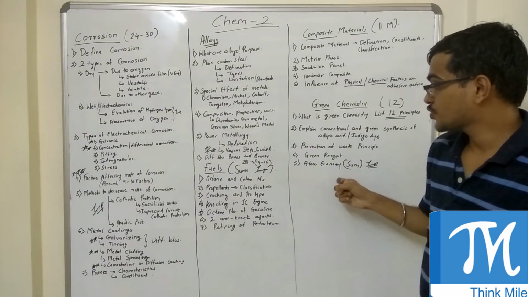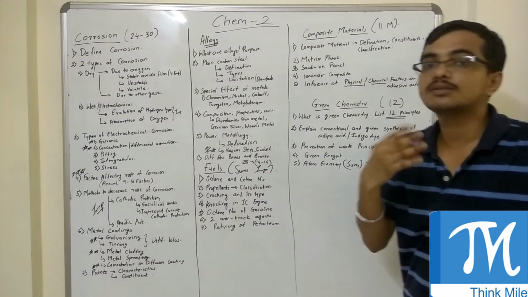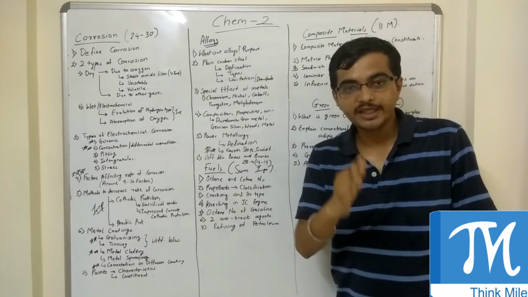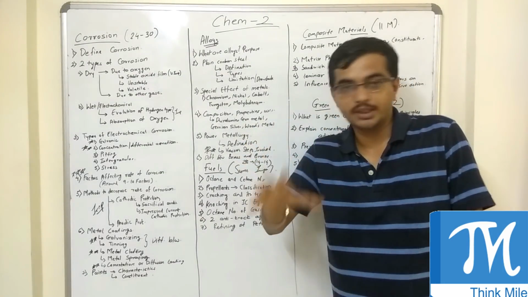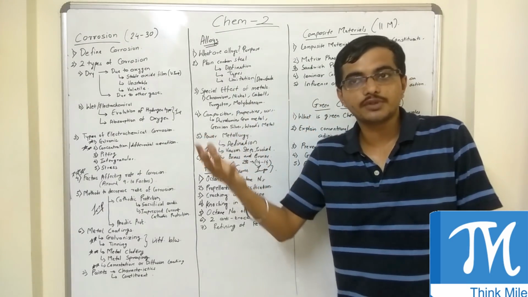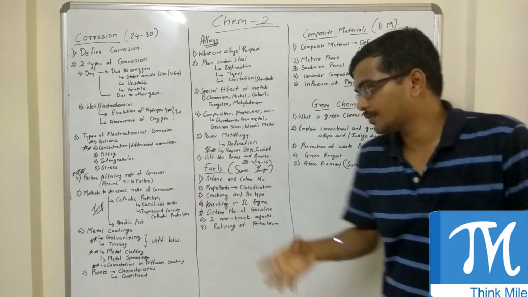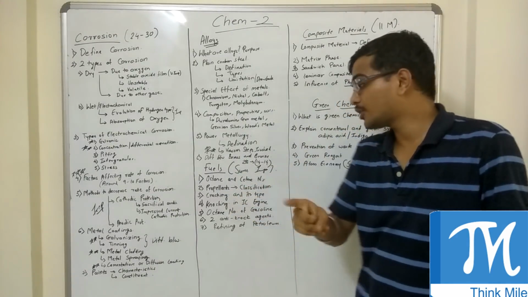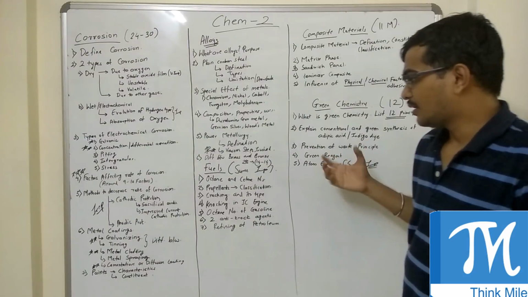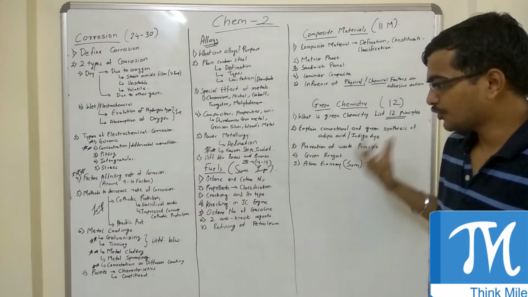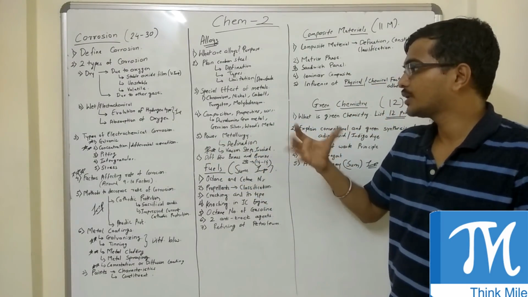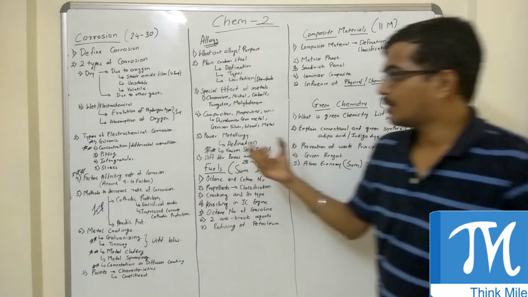One sum will be here. So around 18 marks of sums are asked in the paper. If 24 is passing, you can easily score 18 marks from sums only. Once you get full marks in sums, it's all about the 4-5 theory questions that you attempt, and you can clear the paper properly. So sums are very important. Don't skip sums. And if you get more time, try to do powder metallurgy very properly. And I think that's it.